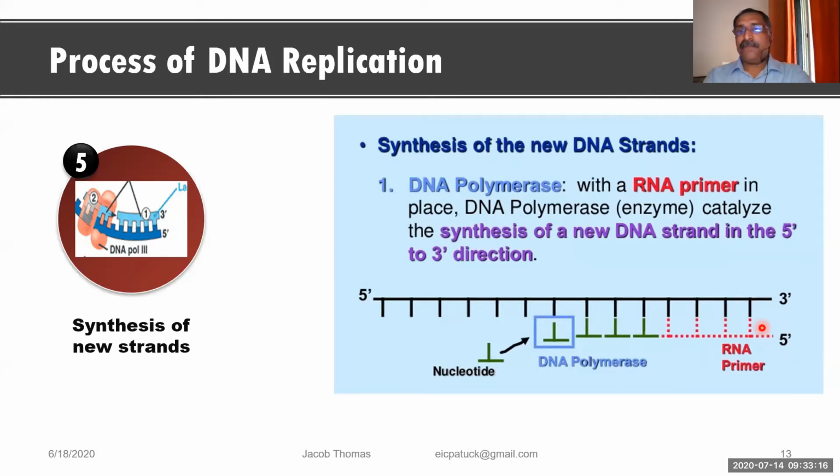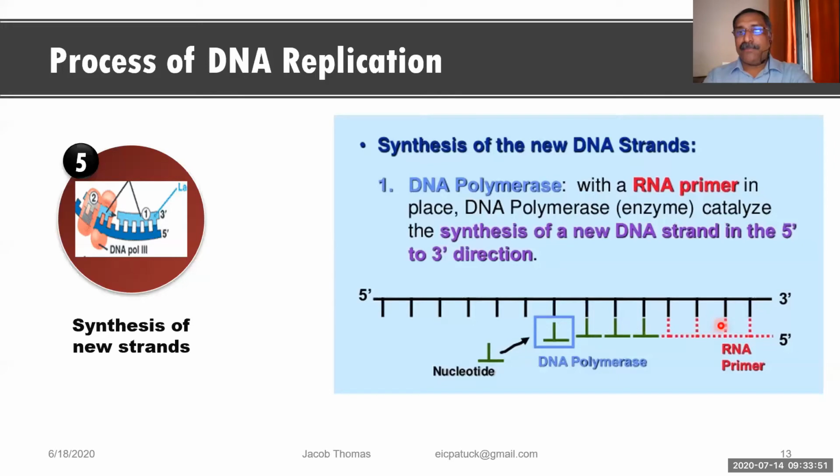सेम मैनर, so if you want to synthesize a new DNA strand, the RNA primer, that is a base I say, has to be attached to the 3' end of the DNA. Yeah, 3' end of the DNA. Okay, are you getting it clearly now? So now here the RNA primer is placed. And this RNA primer is placed with the help of an enzyme called DNA polymerase enzyme. And this DNA polymerase enzyme will take the control of the DNA synthesis.